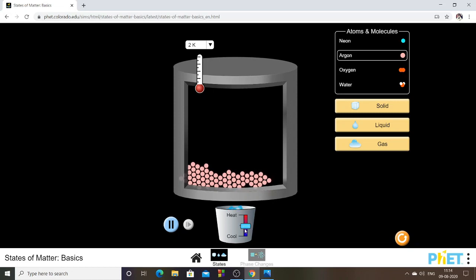Okay, you bring the temperature still further down, understand? Look at the thermometer, 0 K. What happens at 0 K? You look at the particles, there is no movement found in the particles of the gas. And this particular temperature is called the absolute temperature, where the particles of any substance become frozen.